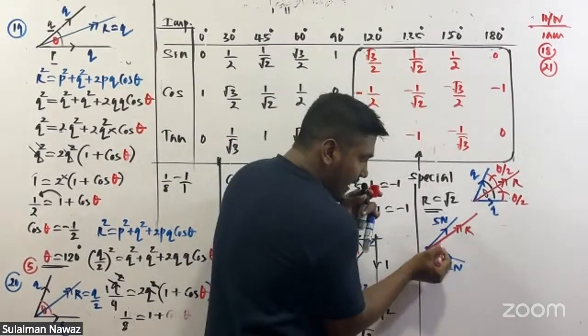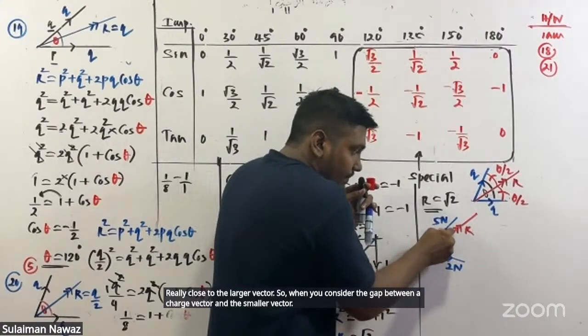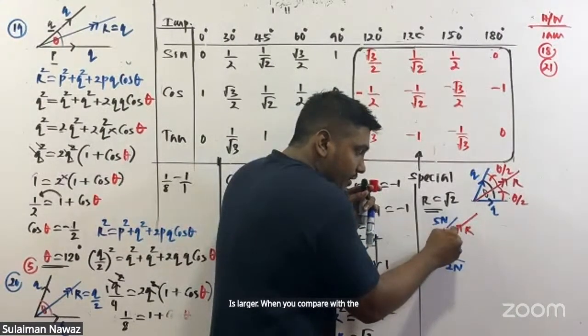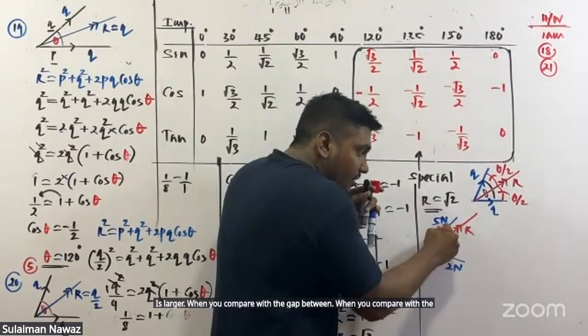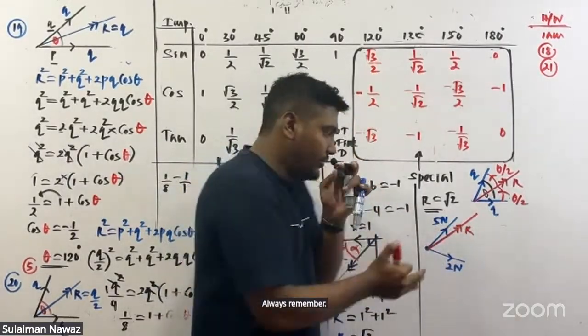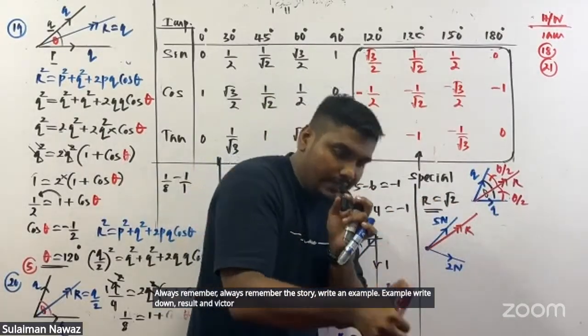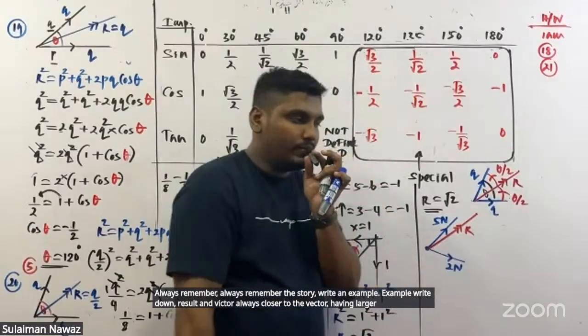So the gap between the resultant vector and the smaller vector is larger when you compare it with the gap between the larger vector and the resultant. Always remember the story. Write down example: resultant vector always closer to the vector having larger magnitude.